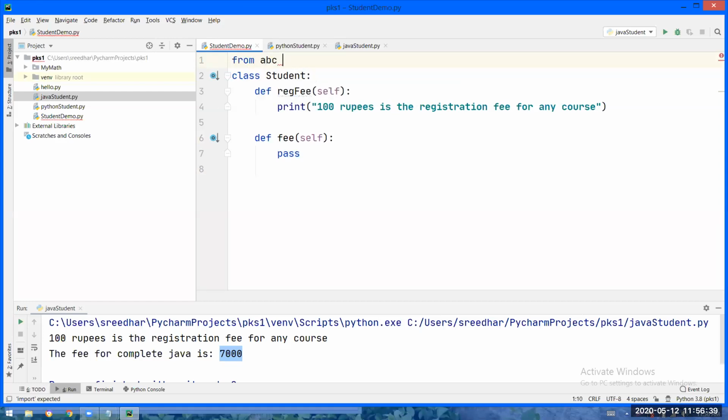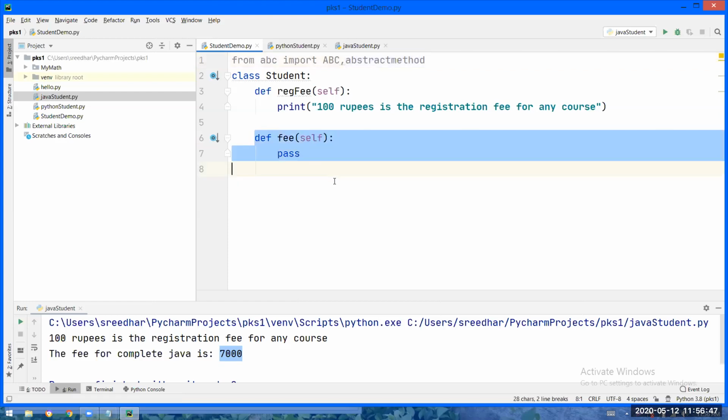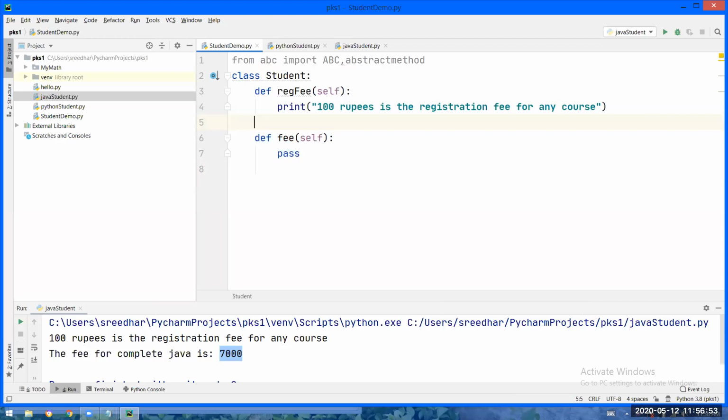From ABC module, import. Forget about this line, I will explain. Anyhow, I want to indicate that this method should be abstract. How can I indicate that? By a decorator. See what I will do.